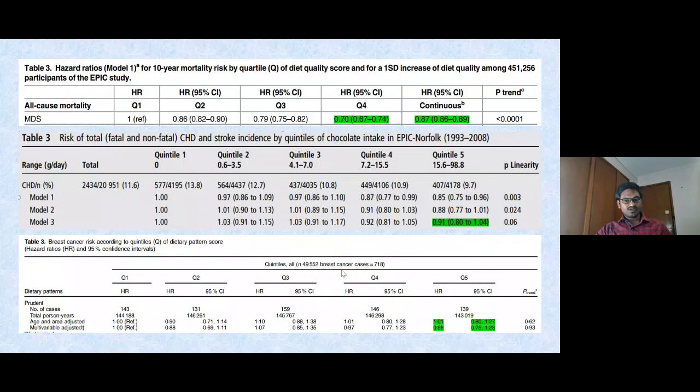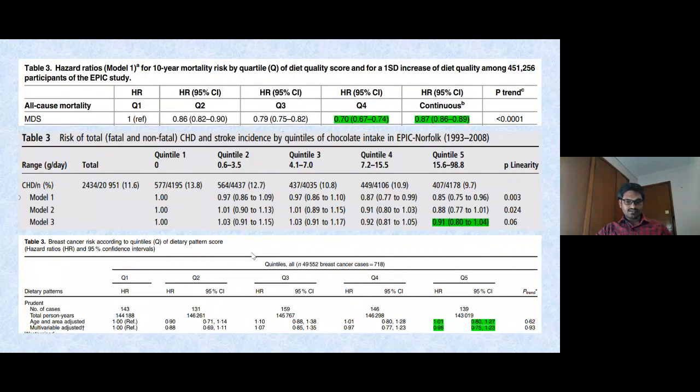Next, when you are going to collect data from model 1 or 2 or 3, when you define that, and if you are interested in model 1, you have to cross check whether that is adjusted for more variables or less variables. Sometimes model 3 is adjusted for fewer variables, sometimes model 1 is adjusted for more variables. So for that you have to always cross check the legends of the table to see which model is appropriate to include in our meta-analysis.